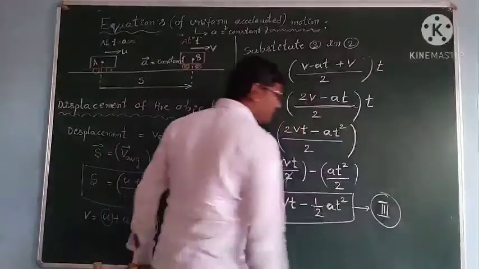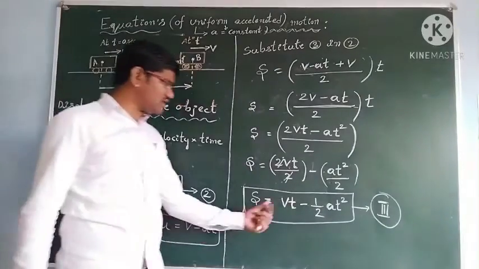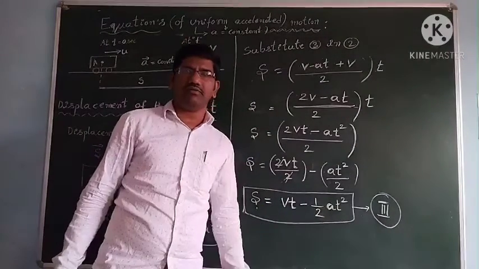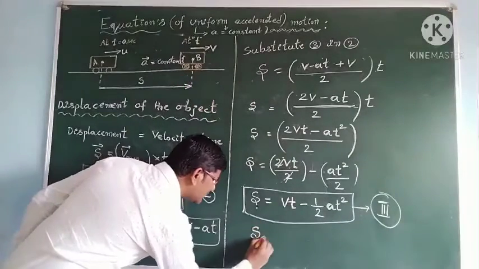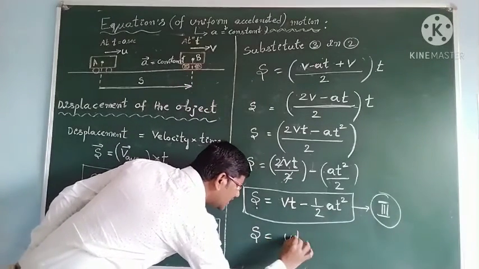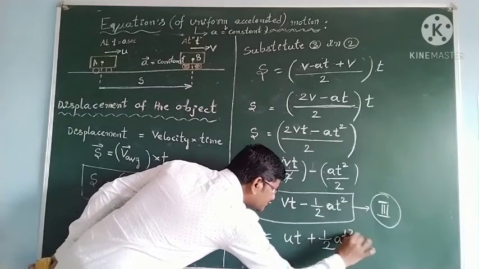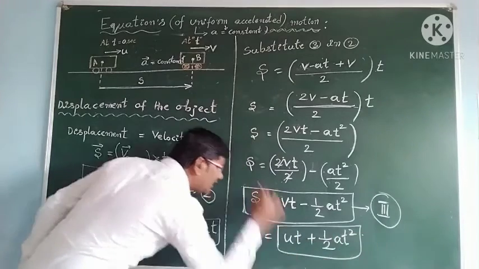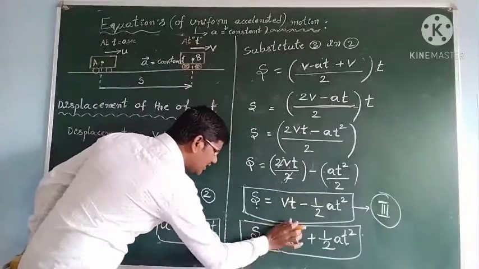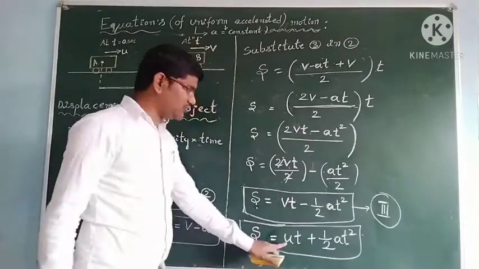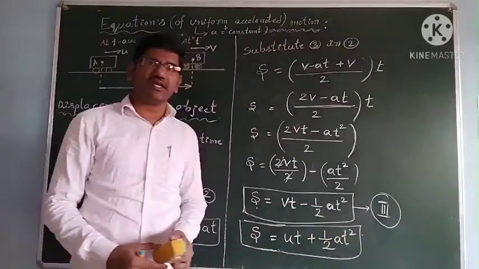It is equation number 3. You can get it like this also. So s is equal to vt minus half at square, or you can write displacement s is equal to ut plus half at square.